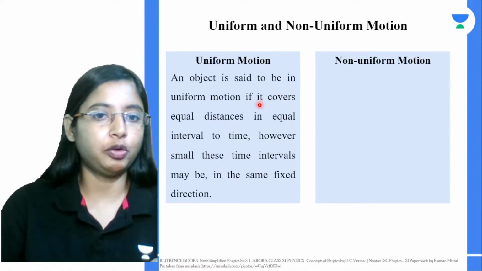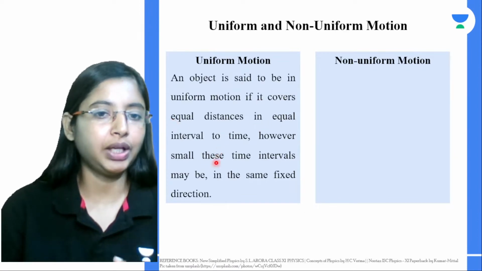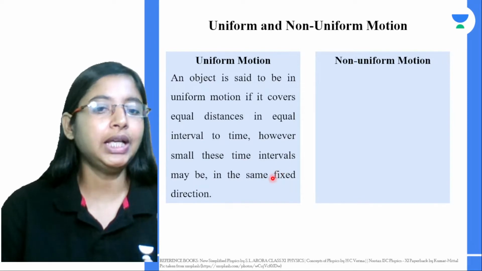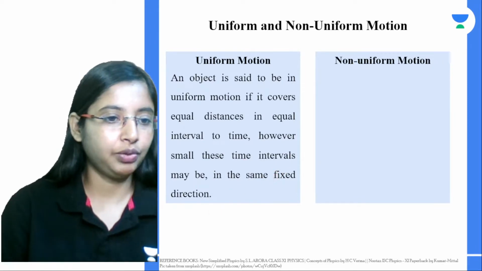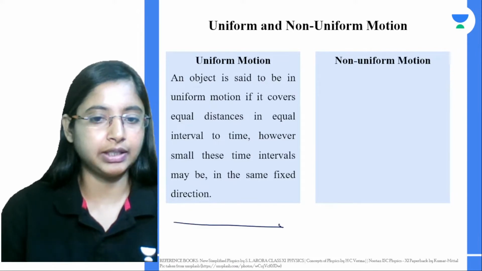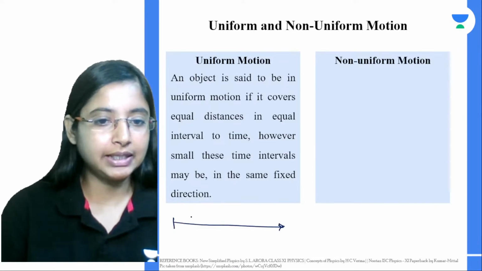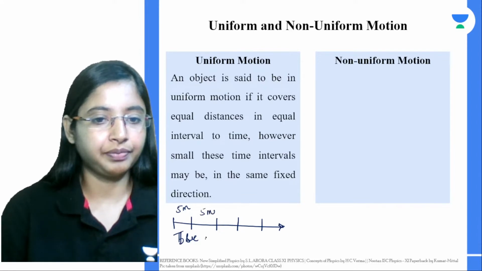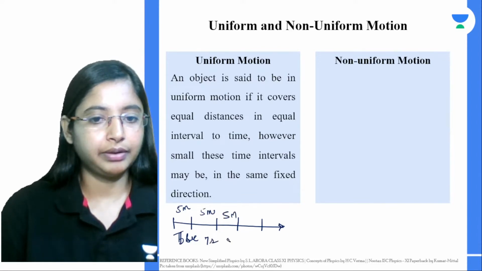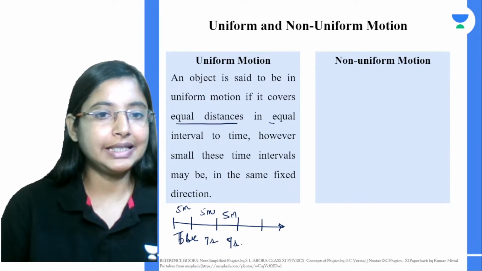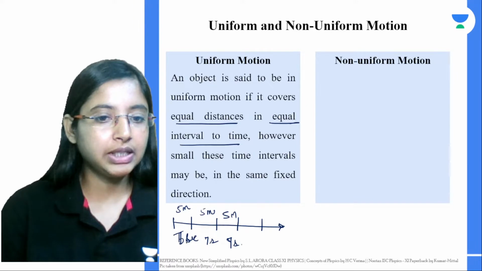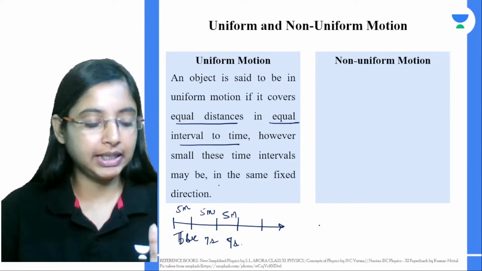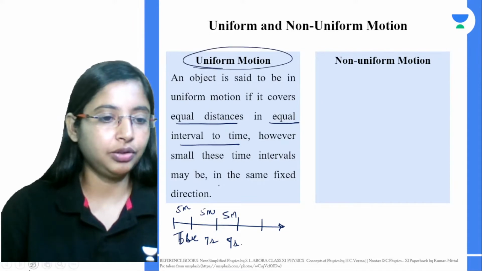An object is said to be in uniform motion if it is covering equal distances in equal intervals of time, however small these intervals may be, in a fixed direction. Let's say it's going in one single direction and covering 5 meters in 7 seconds, equal distances in equal intervals of time. There is no change in direction also. That's basically your uniform motion.